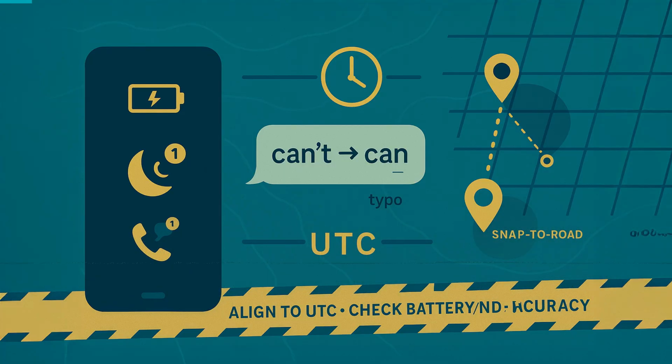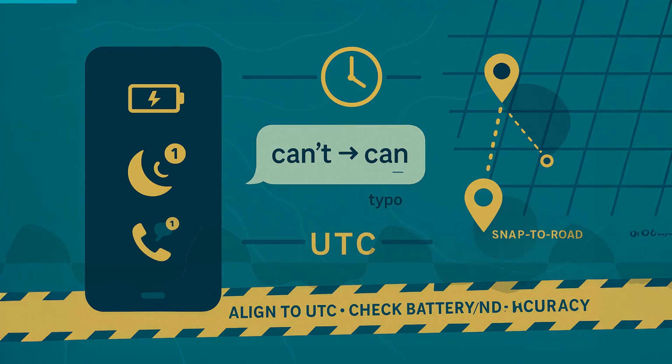On phones, low-power modes throttle background activity, delay app refresh, and pause location updates. A messaging app might show you online while it delays your outgoing message until radios wake. A fitness app might log steps but defer map points. When building a timeline, ask: was battery saver on, what version of the OS, and which apps were allowed background refresh? If a gap in messages or location sits beside a low battery warning, consider throttling before assuming intent.